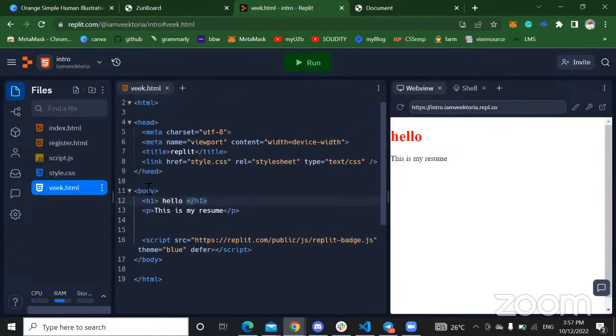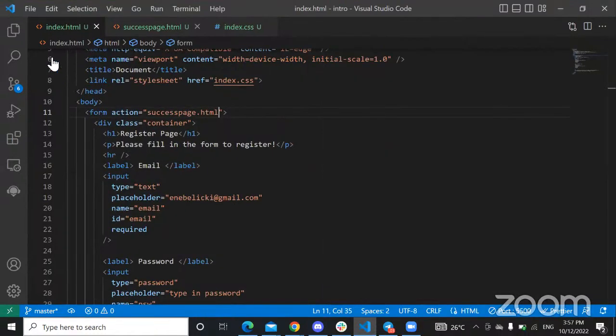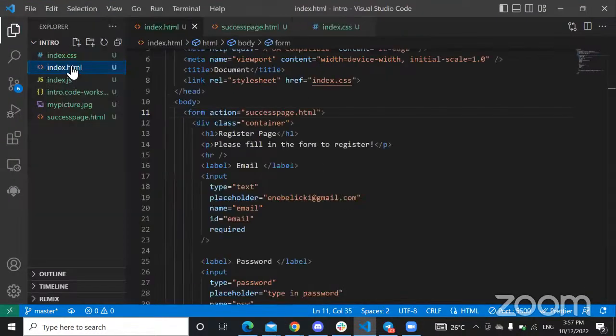There's no difference. The only difference is that in Replit, you must have an index.html file, unlike VS Code. In VS Code, I can decide not to make my HTML file index.html. I can give it any name. I must not have an index.html file. But Replit demands that there must be a file called index.html, and that is just the difference.